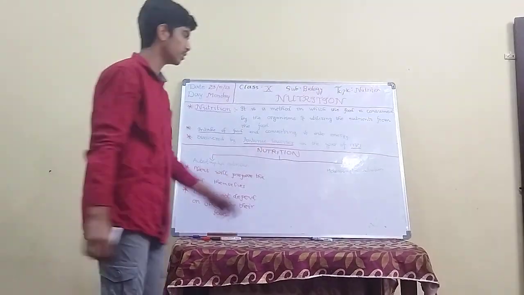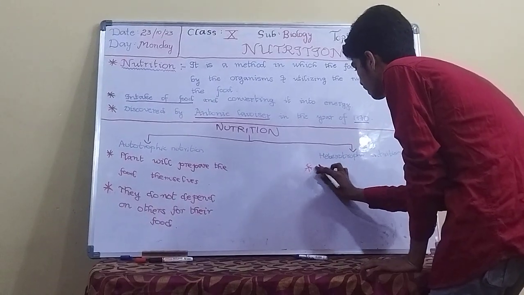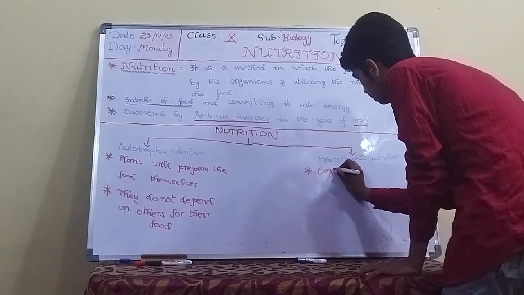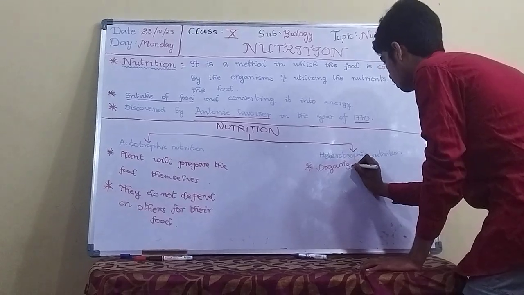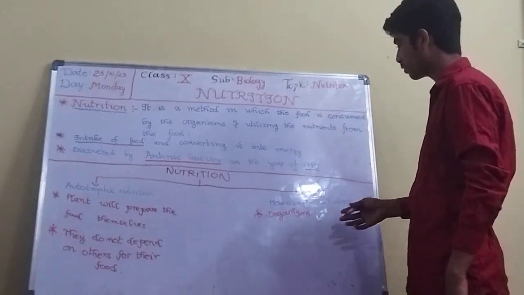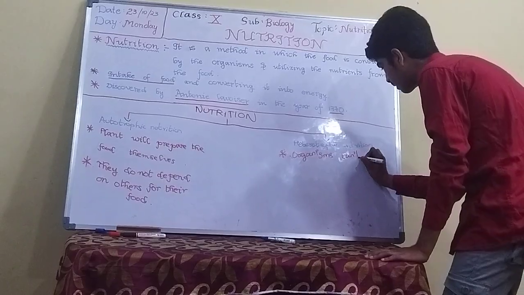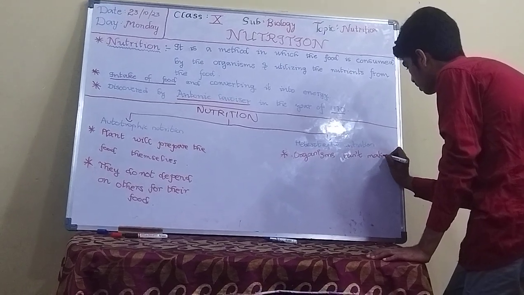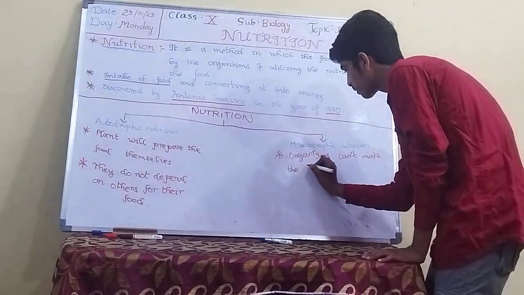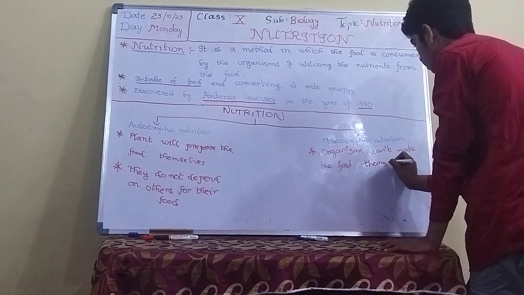The second one is heterotrophic nutrition. The definition of heterotrophic nutrition is that organisms depend on others for their food. They can't make the food by themselves.